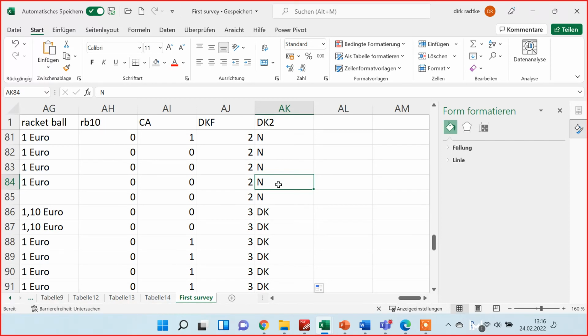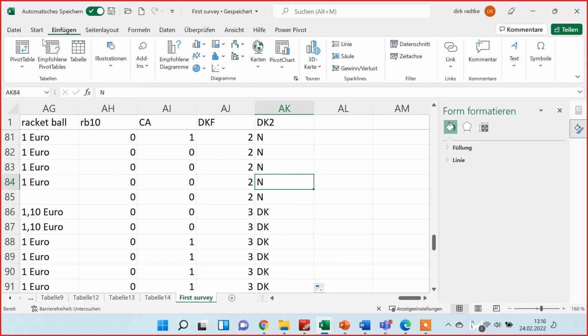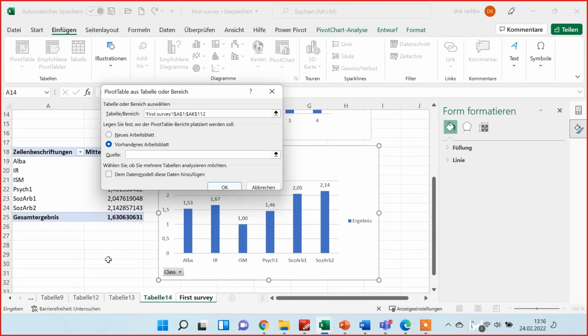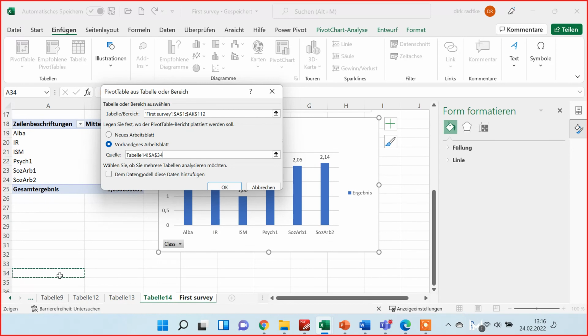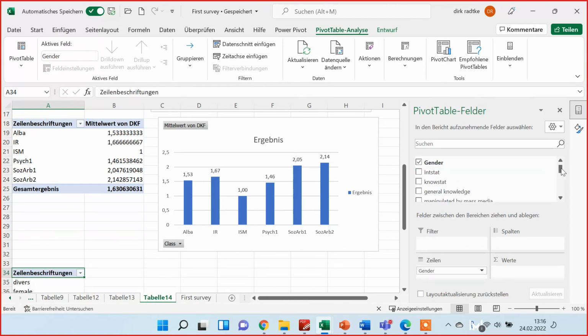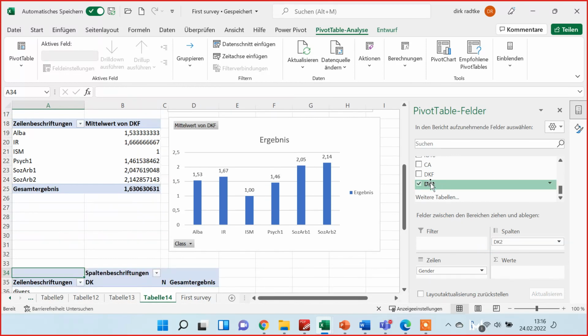So let's do that. We insert a pivot table in the same worksheet again, because I want to have it all in the same worksheet here. Say OK, and now I take gender into the rows. I take the second Dunning-Kruger factor into the columns because it is nominal scaled, and also into the values.